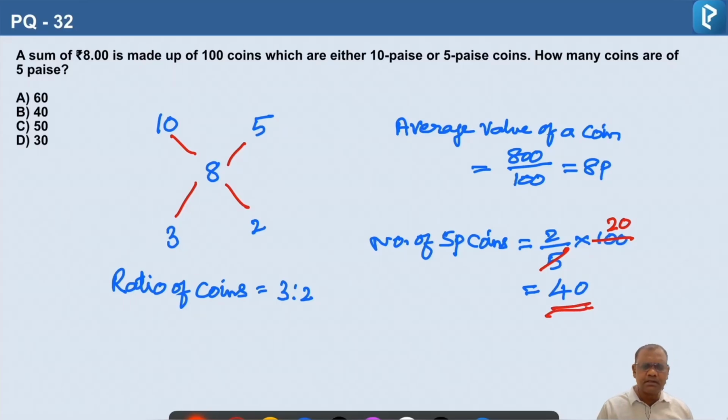To find out the 10 paisa coins, we should multiply 100 by 3 by 5. So that becomes 60. So 40 5 paisa coins are there, and the remaining will be 10 paisa coins. So 40 is the correct answer. Option B is the right answer.